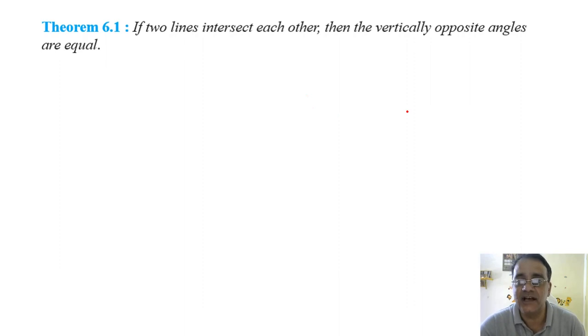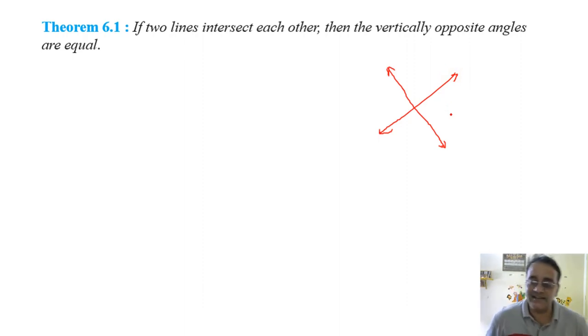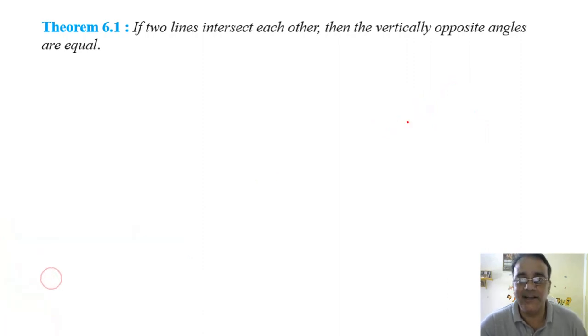What are vertically opposite angles? If two lines intersect, then the pair of non-adjacent angles, the pair of angles which do not have any common arm. One is this pair, these two. We can't take these two because they have one common arm, and the other pair is this one. So these are called vertically opposite angles. Is that clear? Now we have to show that these are equal. Vertically opposite angles are equal.